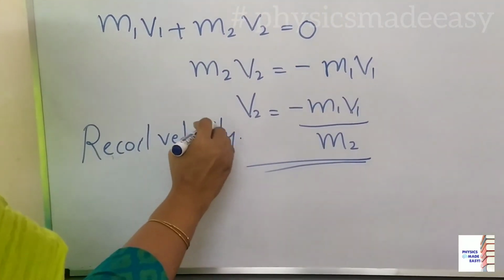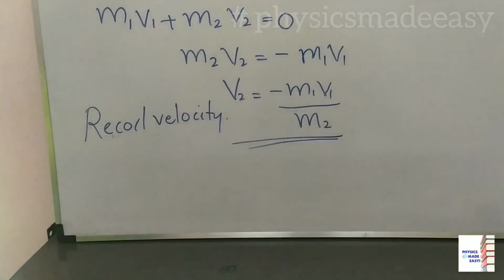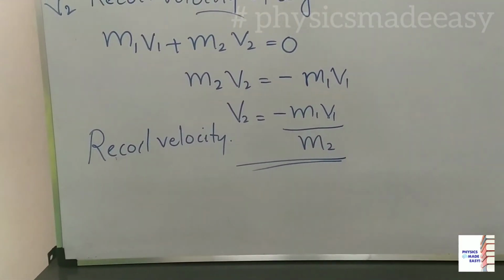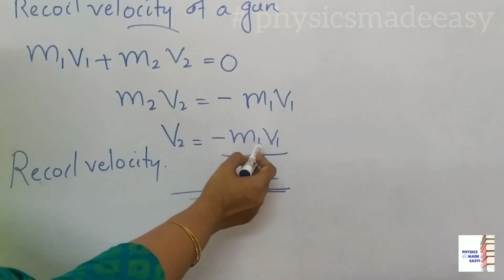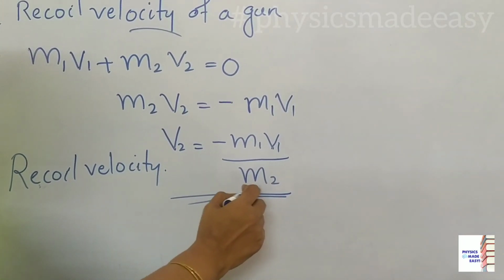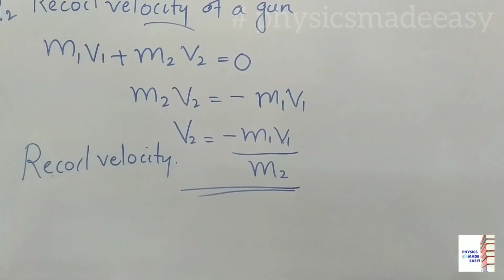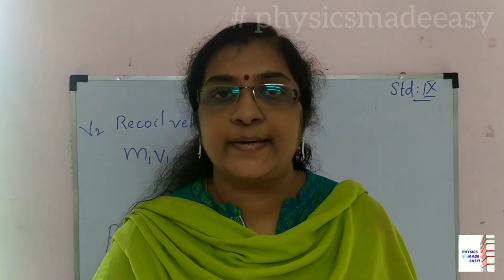For doing problems, you can use these equations. Recoil velocity is equal to minus m1 v1 divided by m2. Here 1, that is for bullet, m1 mass of bullet, v1 velocity of bullet, and divided by m2. This m2 is the mass of the gun. Okay children, next class we will do some numericals based on this concept.